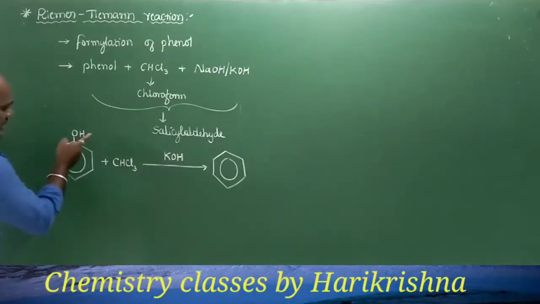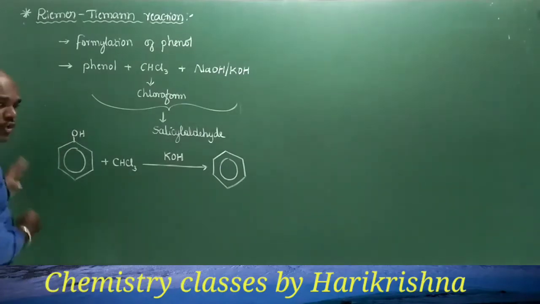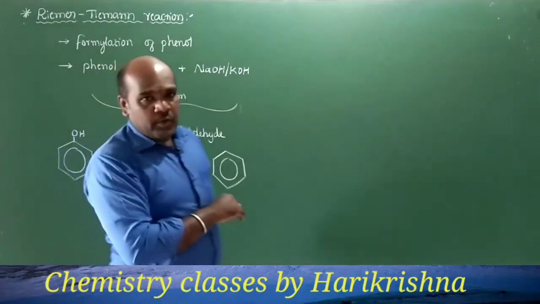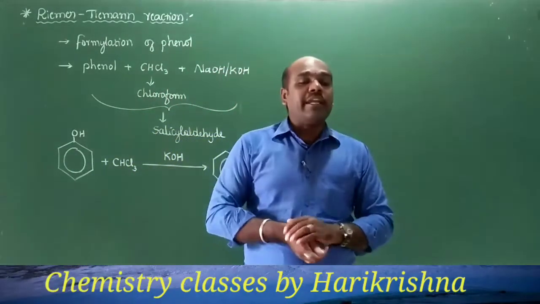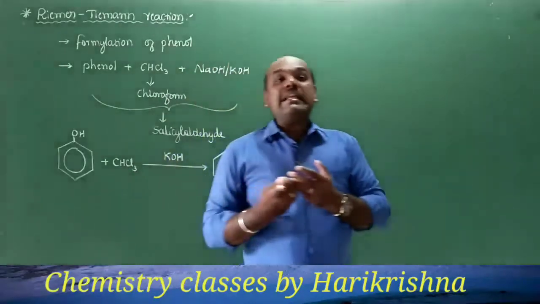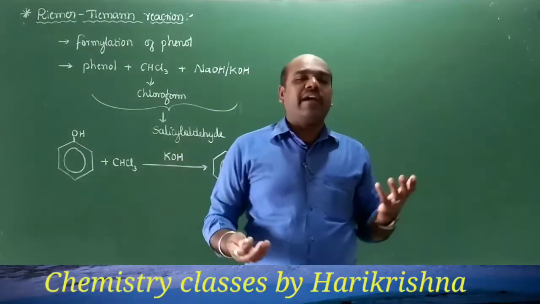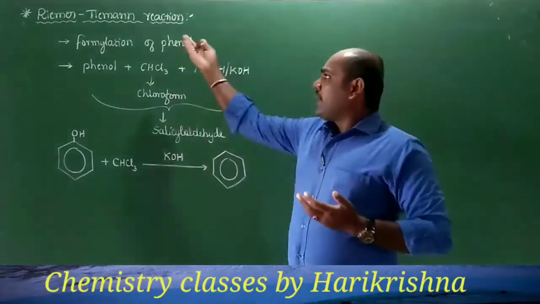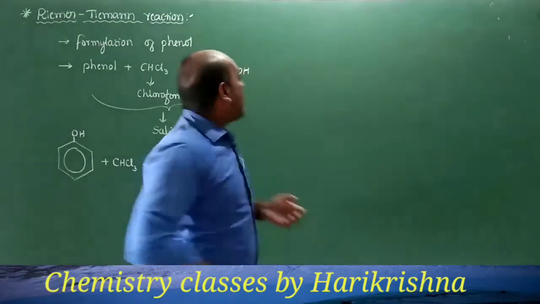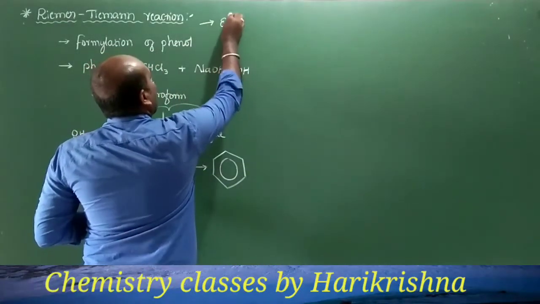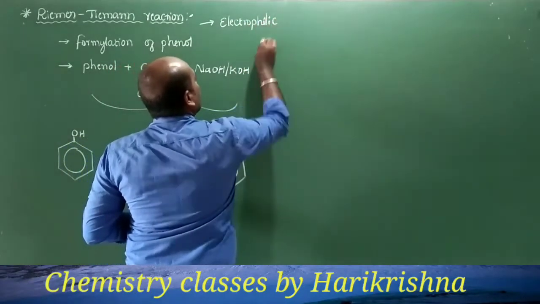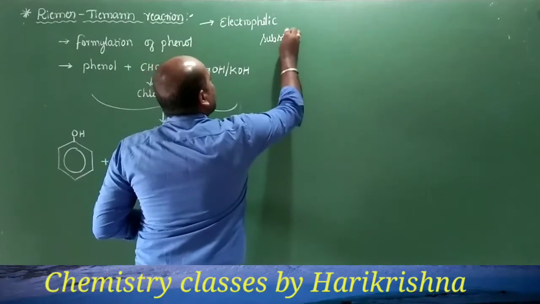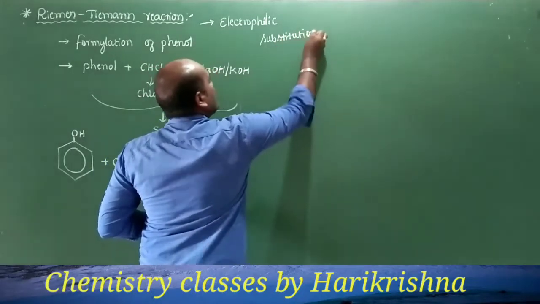The answer is to notice the group which is present on the benzene ring. Here the group present is the OH group, which is an electron donating group. We know that if an electron donating group is present on the benzene ring, it will direct the incoming group, which may be an electrophile. Strictly speaking, the Reimer Tiemann reaction is a very good example of an electrophilic substitution reaction. The Reimer Tiemann reaction is an electrophilic substitution reaction.